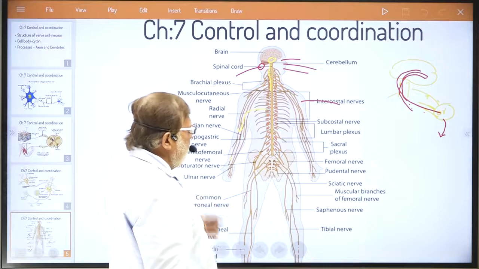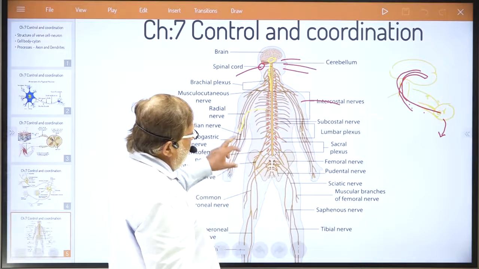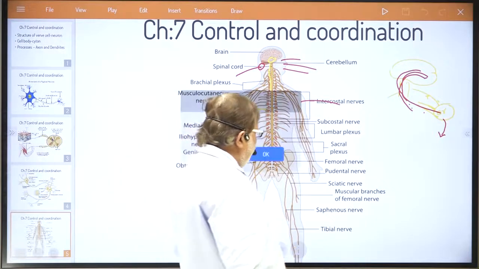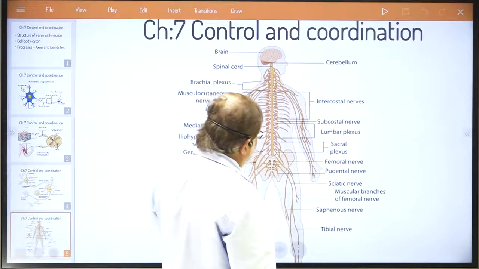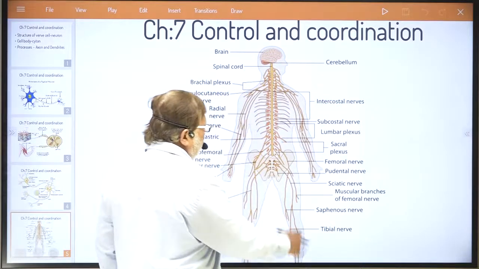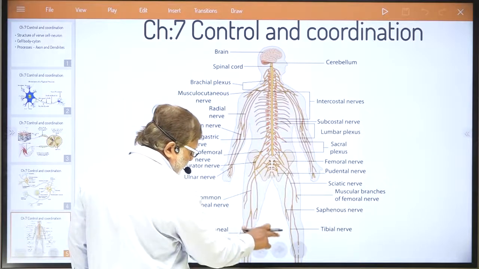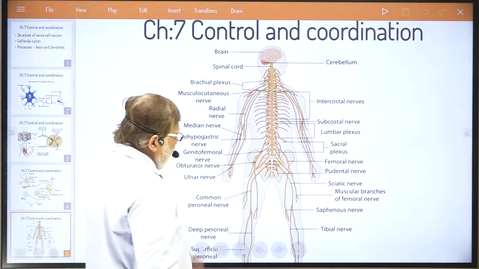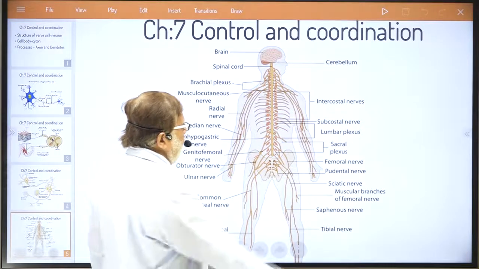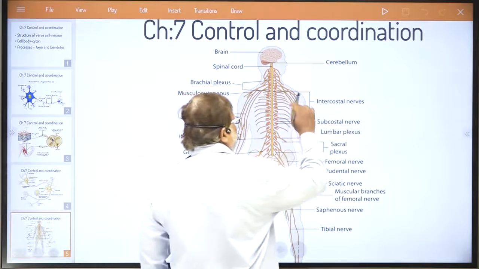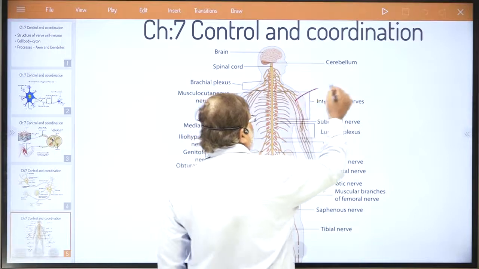Now the topic is, in our entire body you can see a network of nerves. In any organ of our body there is a network of nerves. My question is, what are these nerves made up of?